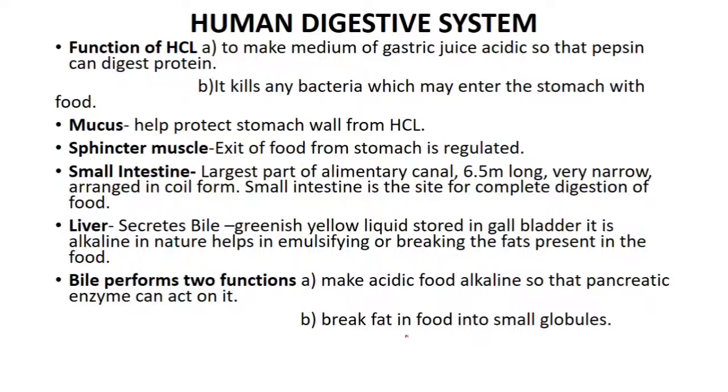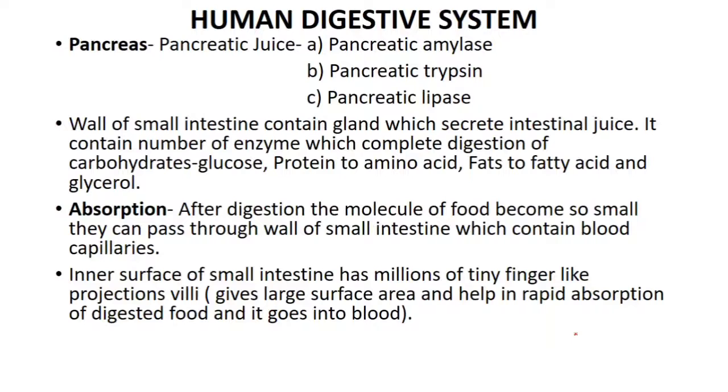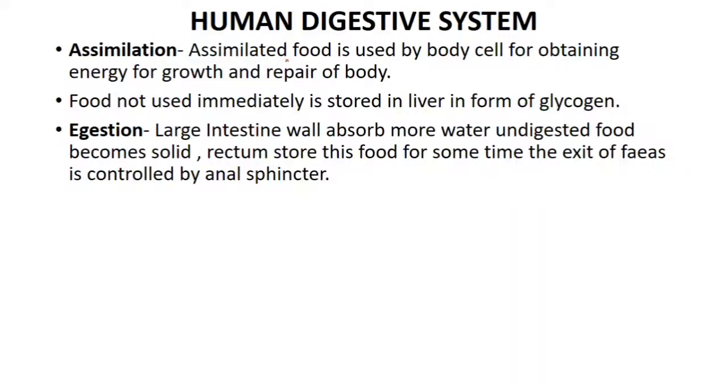Now the liver secretes bile. Bile has two important functions: to make the acidic food alkaline and to break the fat into small globules. Then here you have seen pancreatic amylase, pancreatic trypsin, and pancreatic lipase. They are present in the pancreatic juice, and they have their different functions which we have seen. Assimilation takes place. What is assimilation? Assimilation means using the food which is absorbed by the body for producing energy.